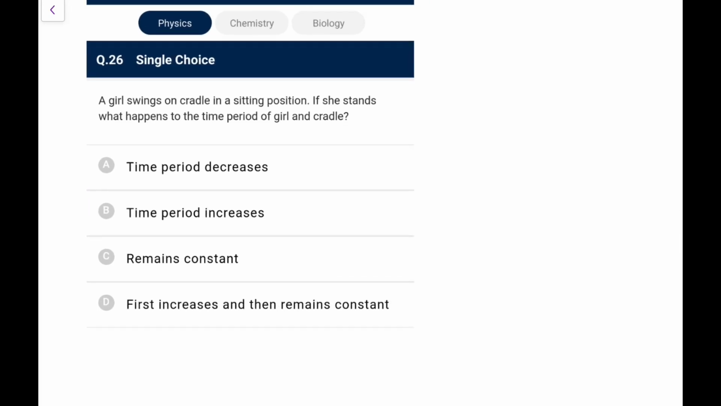A girl swings on a cradle in sitting position. If she stands, what happens to the time period? You can say the center of mass effectively shifts up. So effective distance L will decrease, so time period will also decrease. You can directly go for it.